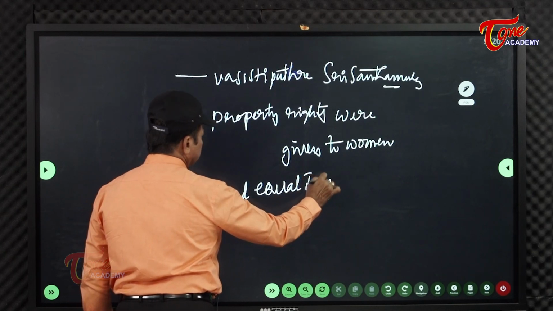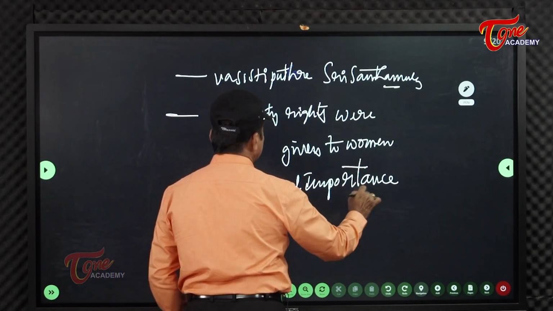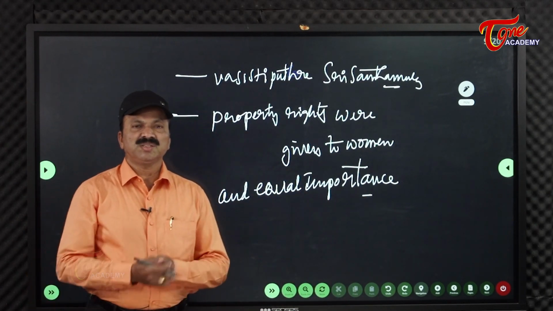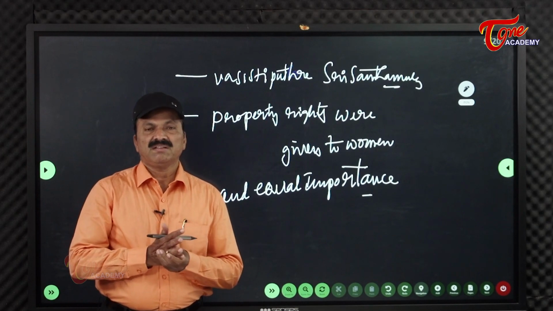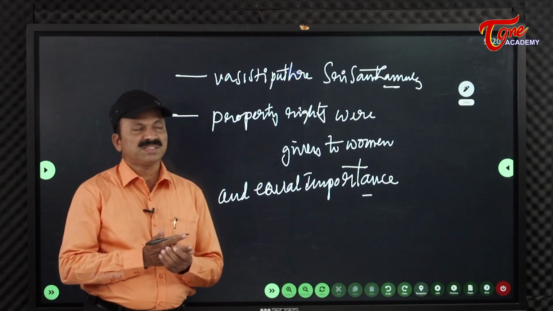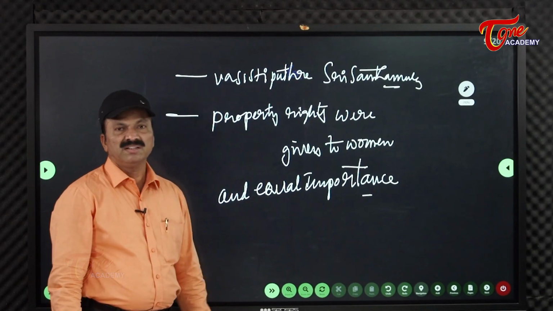Equal importance was also given to women. All these important points went on in the period of this first ruler, we can see. What important inscriptions were given by him? They give a good account about this Shantamula I.